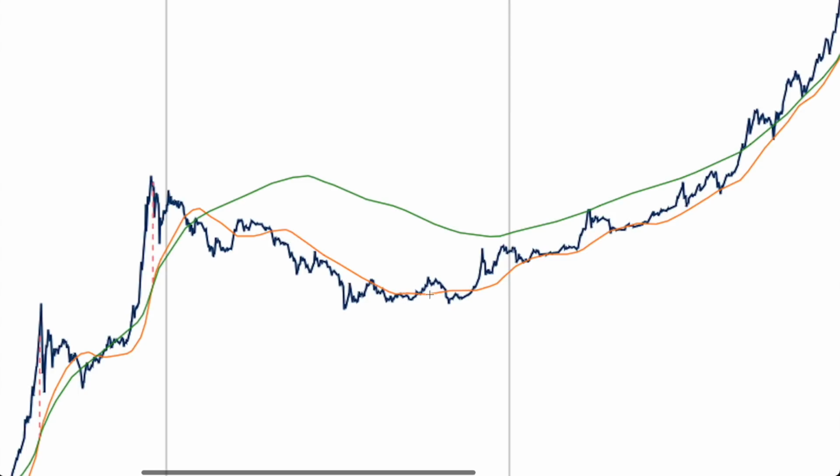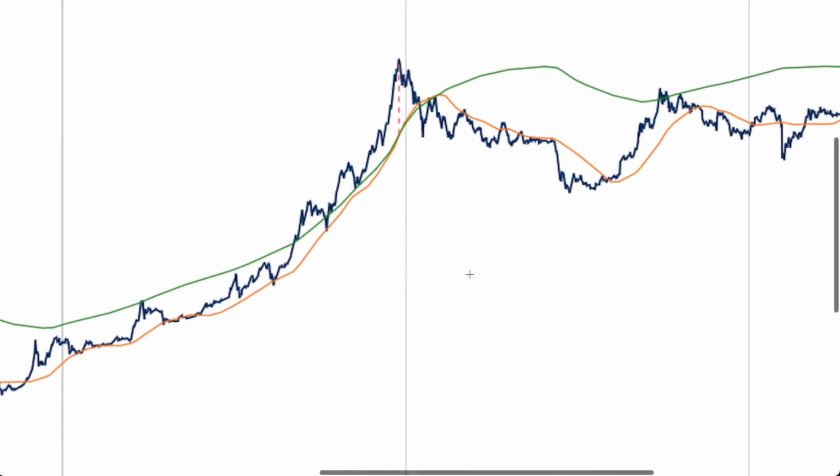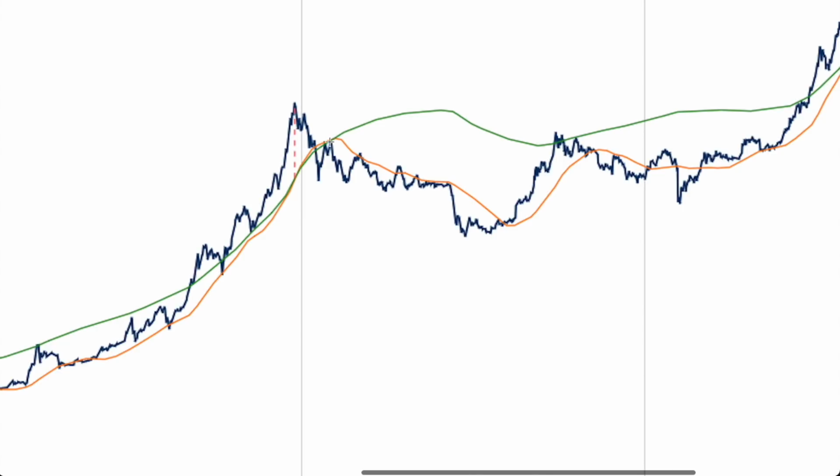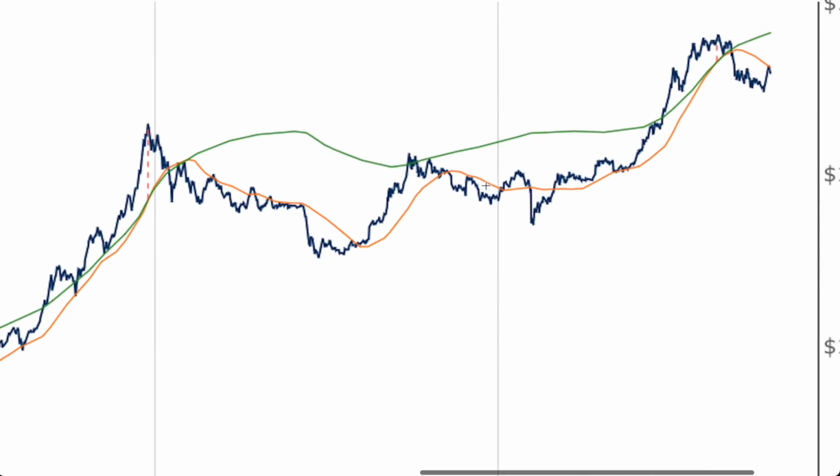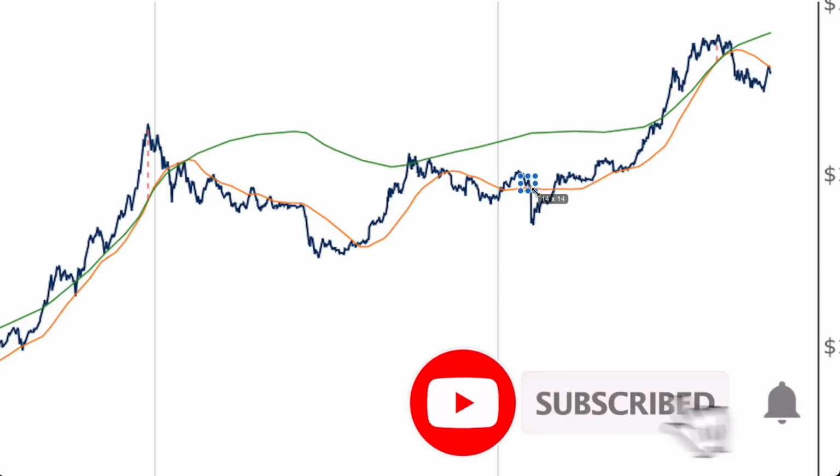But also, if we look back to this cycle, for instance, constant rejections from the orange daily moving average here. Constant rejection. In fact, brief upside deviations on a few occasions here. So really important to first not see those rejections here. And if those rejections occur, can we see a higher low? And of course, if we break back above this resistance, can we maintain it as a support? Because breaking below that support isn't a good sign either.